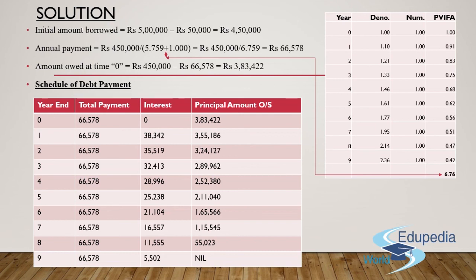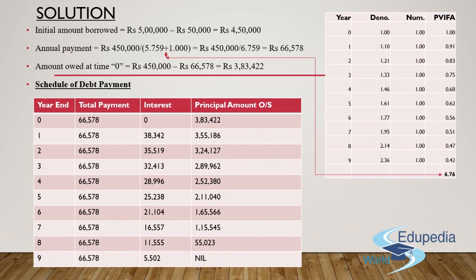So I'll get 5,500 rupees as an interest. And by the time we complete the principal payment, the outstanding figure for year end 9 will be nil. Why? Because the entire principal amount of 55,000 will also be paid in the total payment of 66,000 apart from some other amount relating to the interest. That's it. So this was the entire schedule of debt payment.